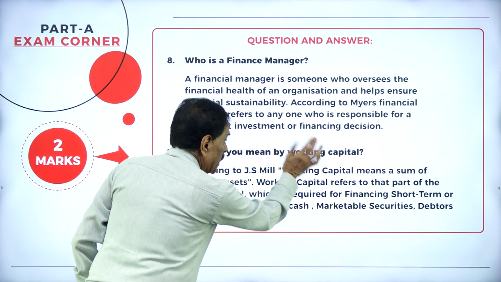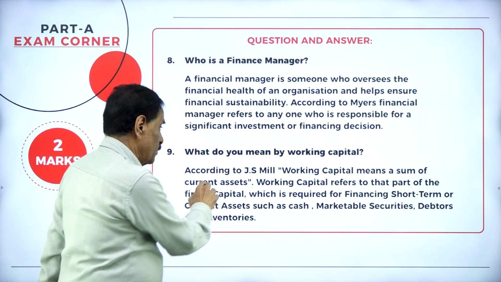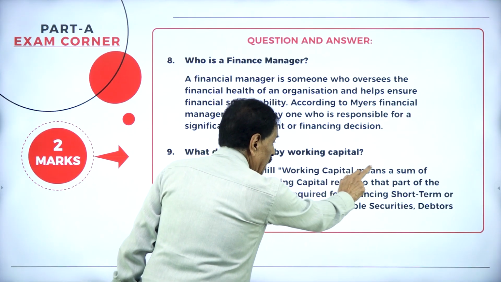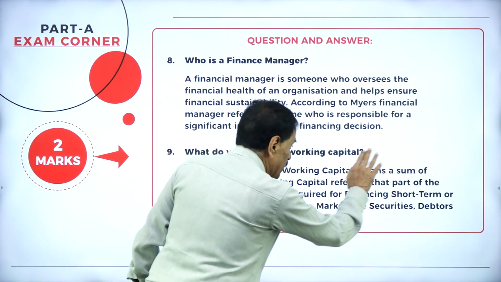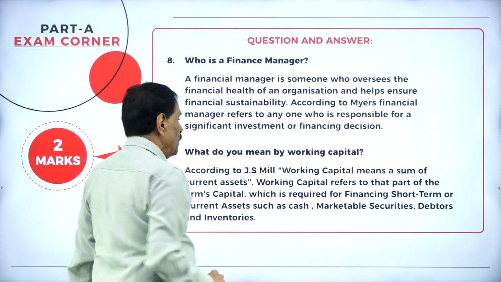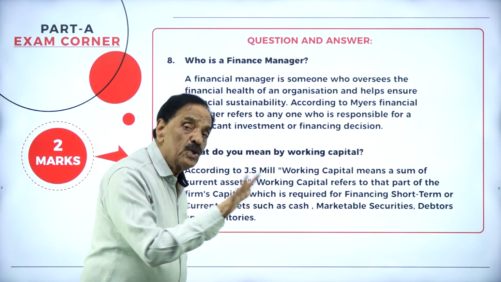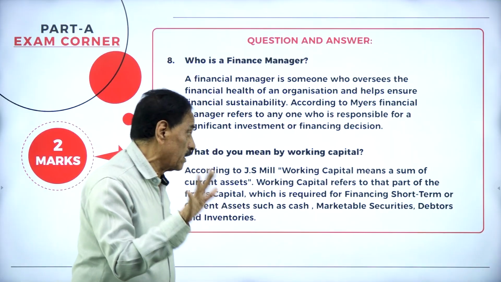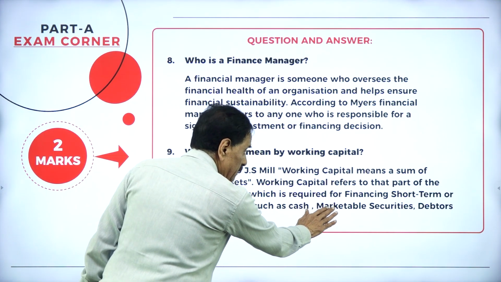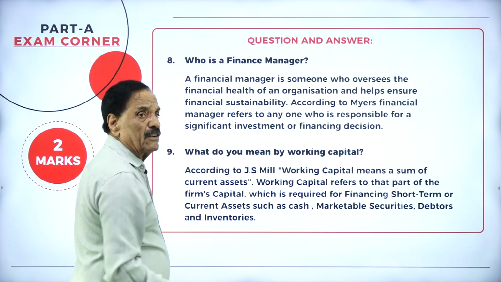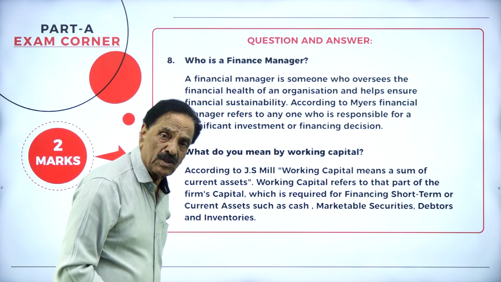What do you mean by working capital? According to J.S. Mill, working capital means a sum of current assets. Working capital refers to that part of the firm's capital which is required for financing short term, or current assets such as cash, marketable securities, debtors, and inventory. Inventory is nothing but stock.